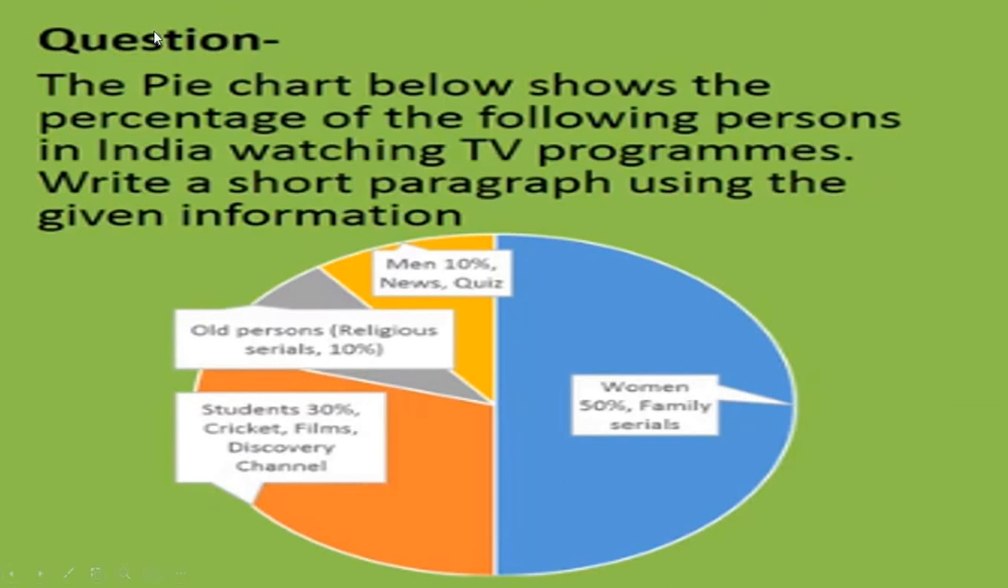Now see here, the pie chart below shows the percentage of the following persons in India watching TV programs. Write a short paragraph using the given information. Now students, here they have given the information in the form of a pie chart. You all have to read this pie chart and transfer the information of the pie chart into a paragraph.